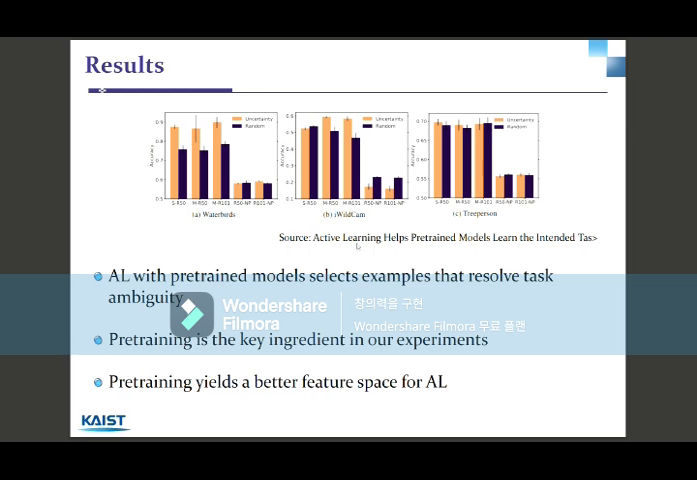By these results, the team was able to conclude that active learning with pre-trained models selects examples that resolve task ambiguity. This leads to an increase in accuracy of the model. Also, they concluded that pre-trained models are the key ingredient in the experiments, so they should be used together with active learning. This is because pre-training yields a better feature space for the active learning, which leads to the increase in accuracy.